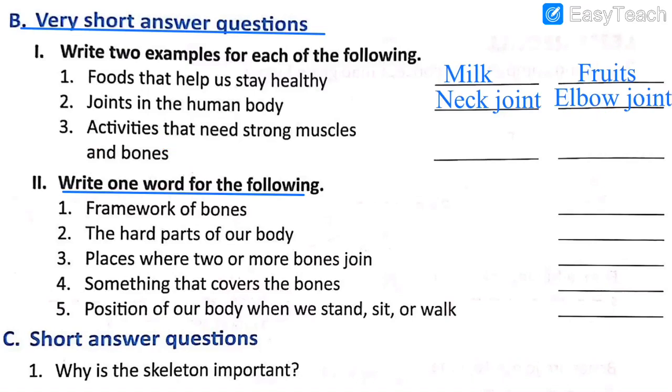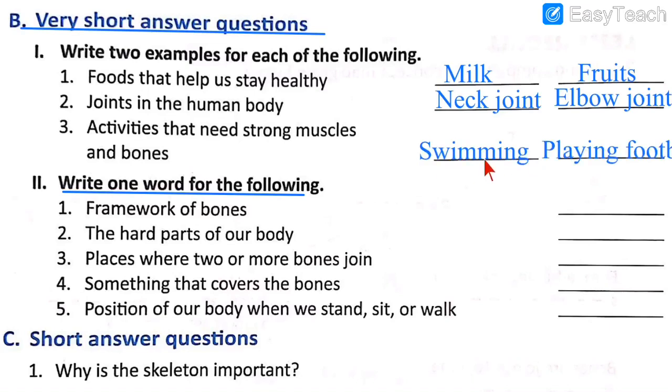Number 3, two examples. Activities that need strong muscles and bones. So you have to write the names of any two activities in which your bones and muscles are required. You need your bones and muscles, without which you cannot do those activities. So we had seen the images of swimming, football, tennis, all those games where we require our bones and muscles to work together. So let's write the names of any two activities from those three.